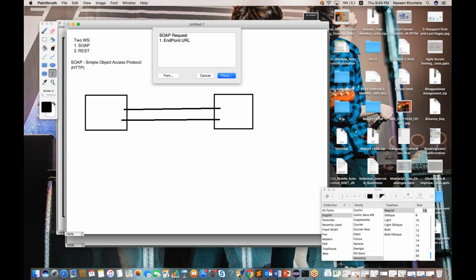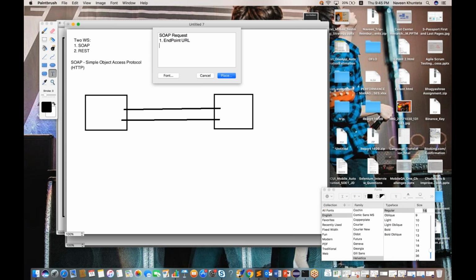Whenever I have to interact with Amazon.com or any e-commerce application, if I enter username and password and click on the submit button, we are sending a request to the server, and we have to pass one URL for that, such as http://www.gmail.com/login.